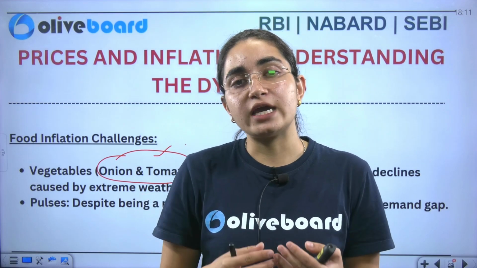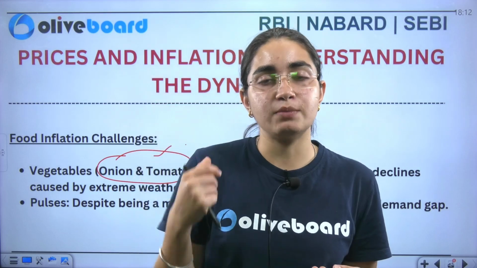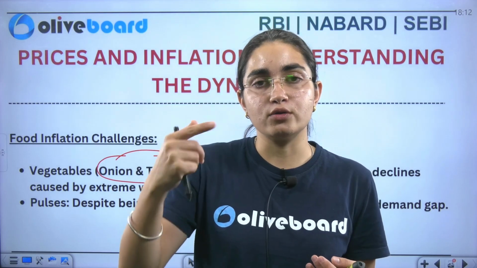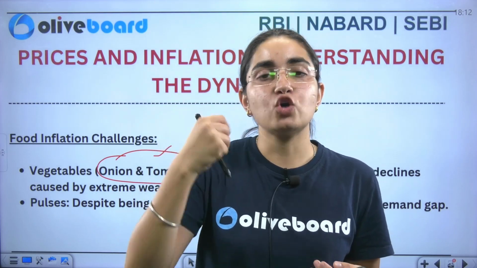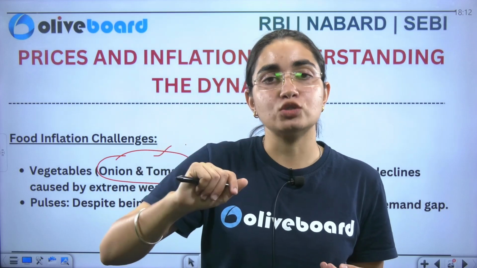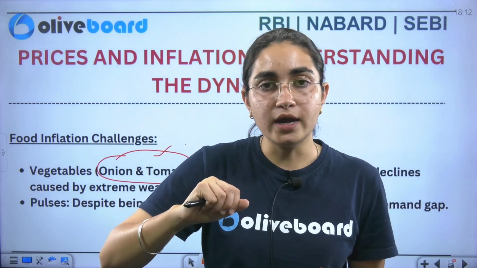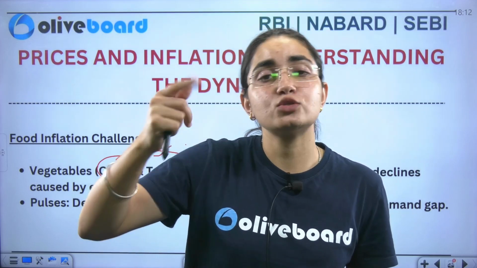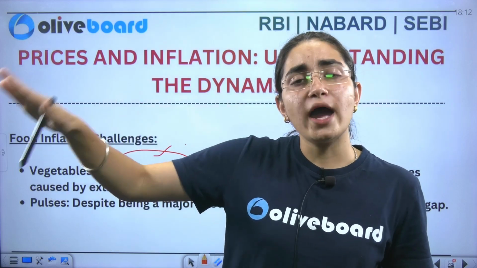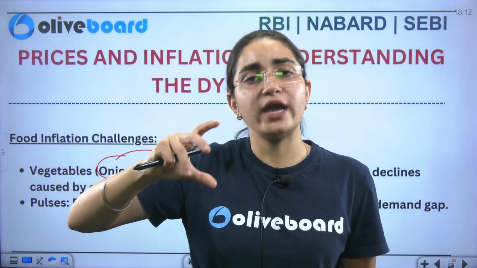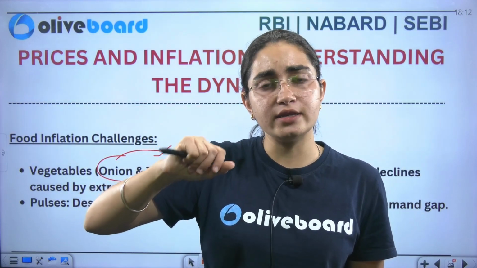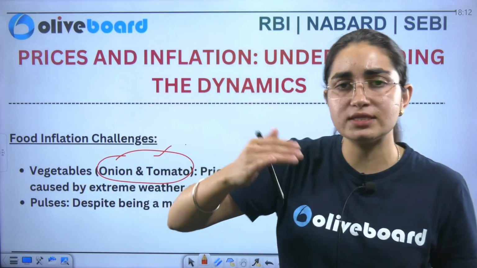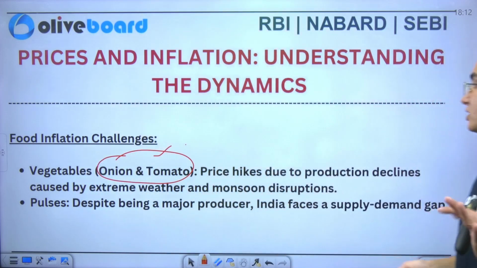So various times you could have heard that there is less supply from the back, or from backside. So generally shopkeepers give you a reason that the supply is not getting matched with the demand, so that leads to what? That leads to increase in the price. So tomato and onion is something whose prices are really very volatile in nature, and it keeps on decreasing or increasing day by day, or I would say every week.